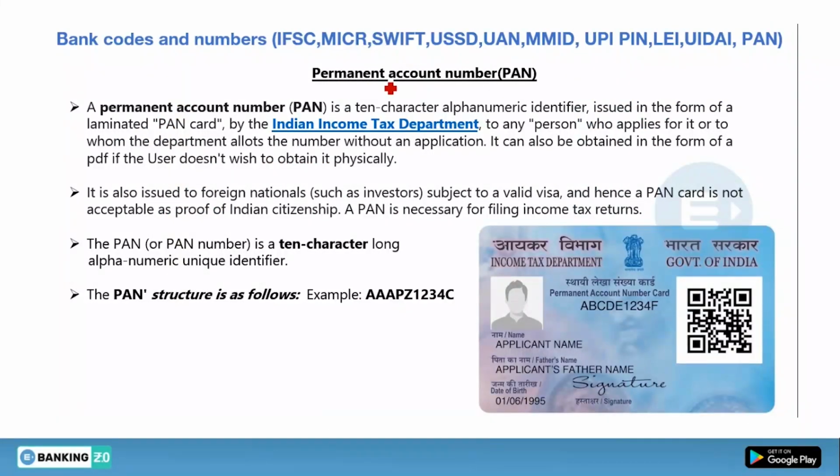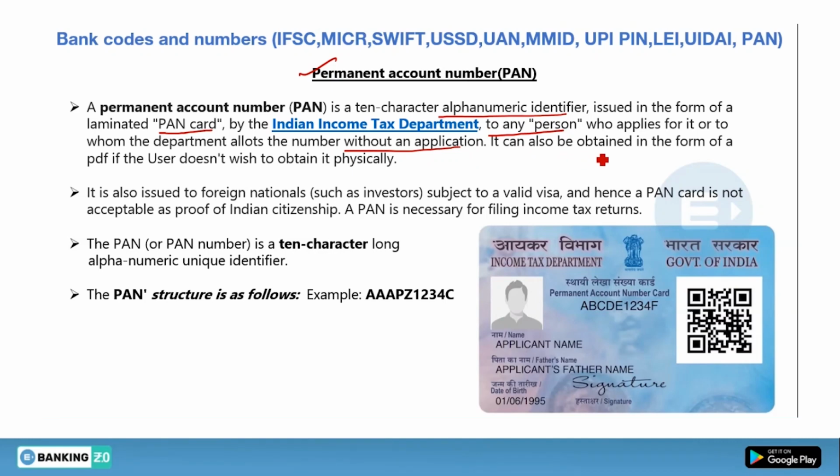Now we will discuss the PAN, that is Permanent Account Number. This full form again is very important. PAN is a 10-character alphanumeric identifier issued in the form of a laminated PAN card by the Income Tax Department. So it is issued by the Income Tax Department and it is a 10-character alphanumeric code, to any person who applies for it or to whom the department allots the number without an application.